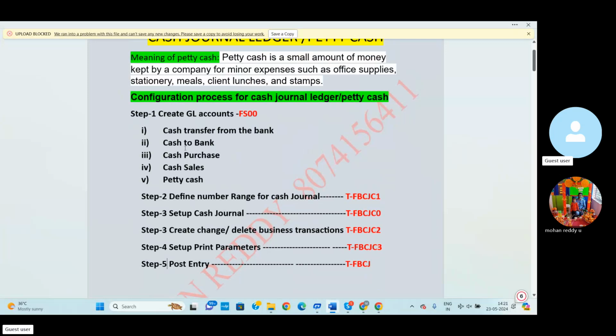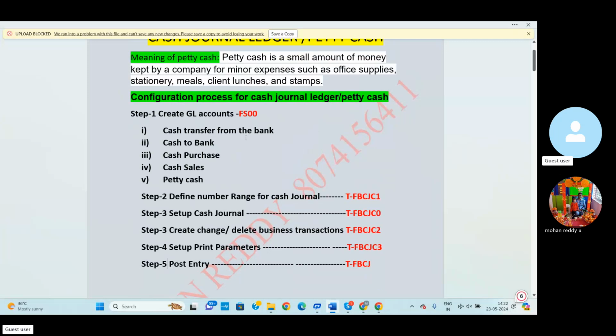First of all, I'll briefly explain about these five GL accounts. Why we need to create the GL accounts, and which GL group each and every GL account comes under. The first one is cash transfer from bank. It means we receive the money from the bank for petty cash purposes. The cash transfer from bank GL account comes under current liabilities.